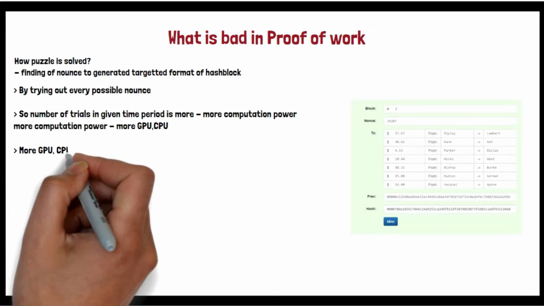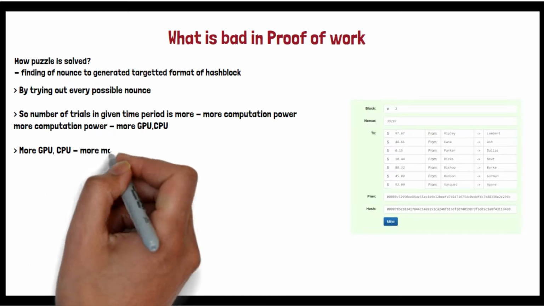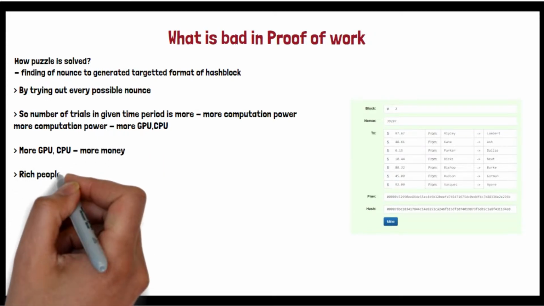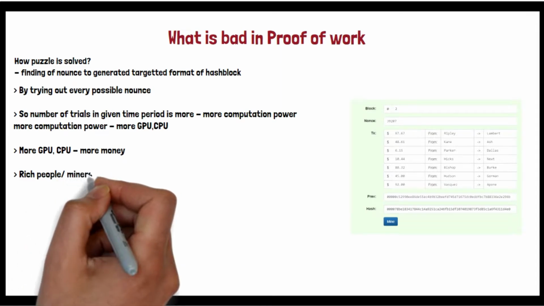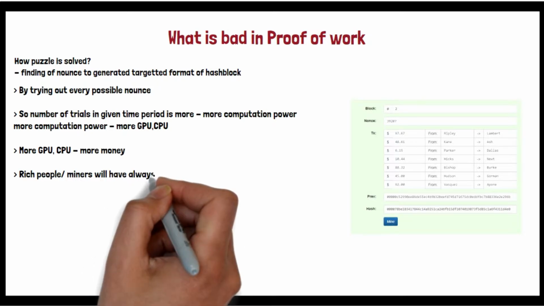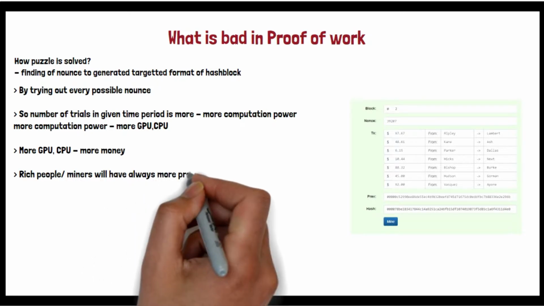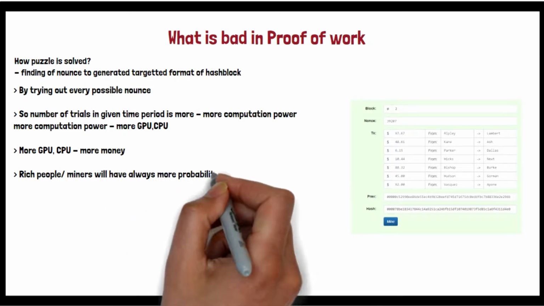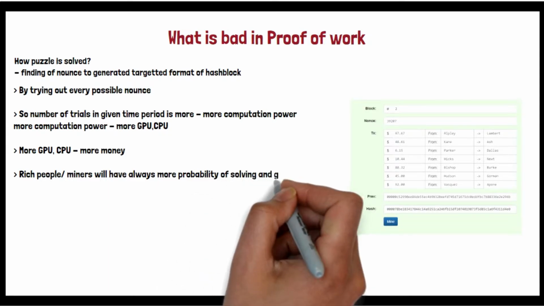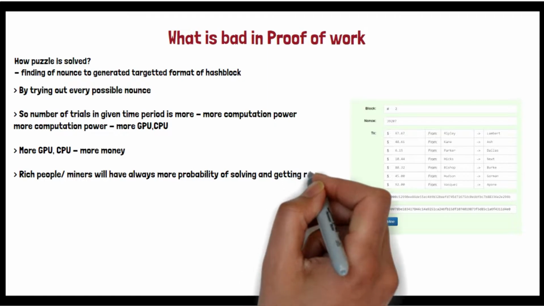Now let's say miner 1 has more capacity or more power, like he is using a computational device with more computation power compared to miner 2 and miner 3. So in that case, miner 1 is going to win always, because the more the GPU and CPU, the more the number of hit and trials he can do every second or every comparable unit of time, right?